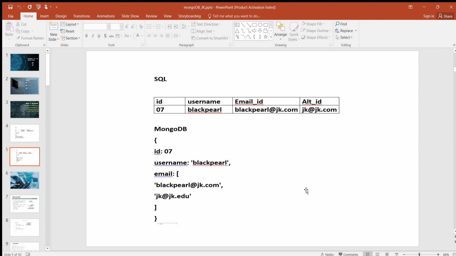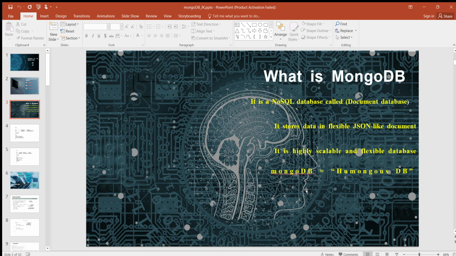As a developer, you will find it extremely useful to be able to store a structured document like this in your database without worrying about fitting a schema or adding more tables or columns when your data changes. MongoDB document format: it stores data in flexible JSON-like documents. MongoDB's document format is based on JSON, a popular scheme for storing arbitrary data structures. JSON stands for JavaScript Object Notation. As you just saw, JSON structure consists of keys and values, and they can nest arbitrarily deep.